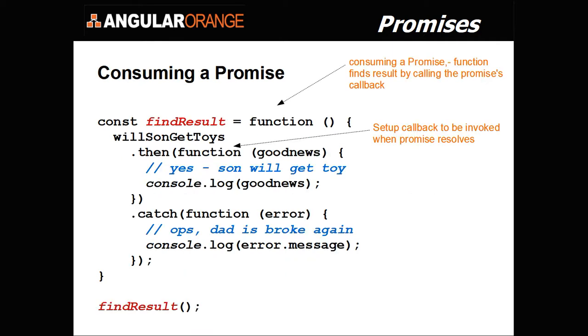Then I define a function called find result. And in this function, the terminology is I'm consuming the promise. It calls the function's callback. So I have a constant find result, and it's a function. And what it does is it calls the callback of the promise will son get toys. And so in its callback, we invoke a function and we get the good news, and yes, son will get the toy.